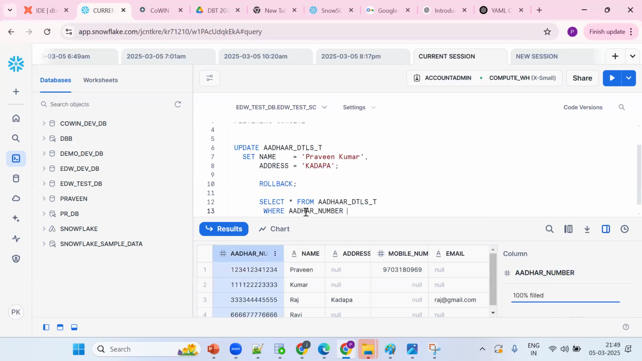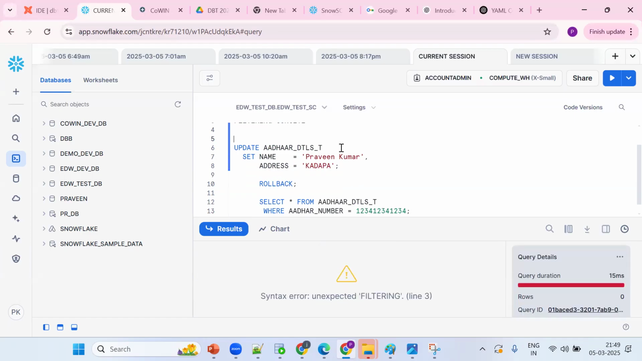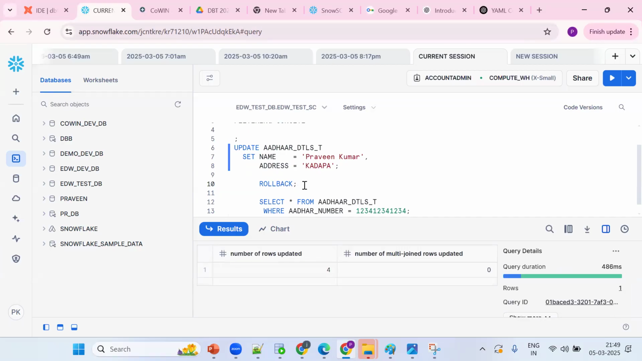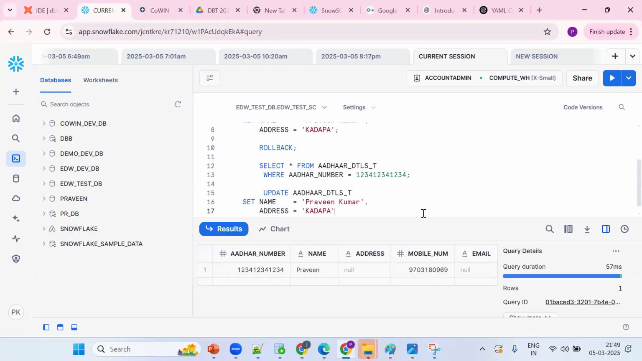Where the number equals this. We don't want all records, we want only this record. If I execute now, what happens? Put the semicolon. It will update all the records. I don't want that. We need to revert the changes. Now we want to update only a specific record. Copy the same thing, Control V, and put the WHERE clause. That's it.